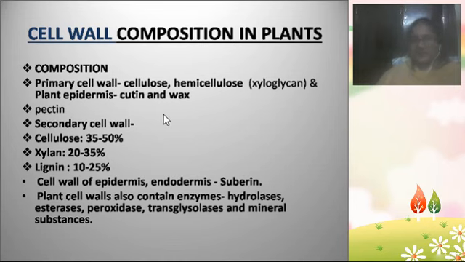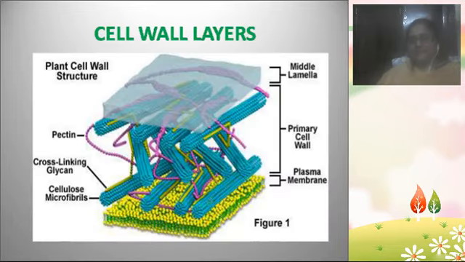The point to learn here is that the plant cell wall is mainly divided into 3 layers. Remember that it's mainly divided into 3 layers. So what are the 3 layers? The outer layer is known as the middle lamella. See here, this is the plant cell wall diagram. As you are seeing in the figure, this is the plant cell wall structure, which is made up of pectin, cellulose and all those substances. So the outer layer is known as the middle lamella.